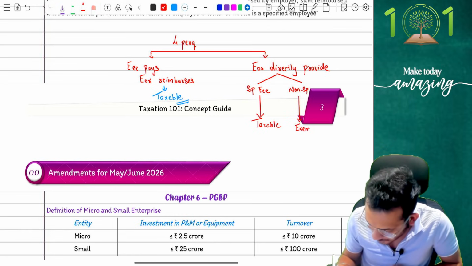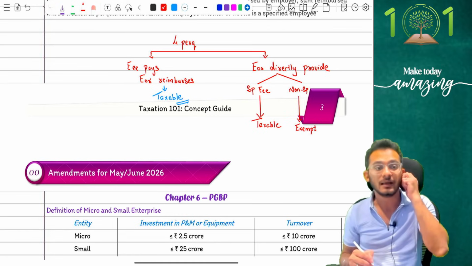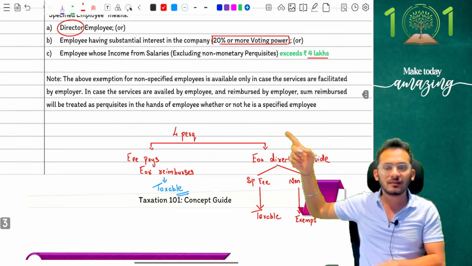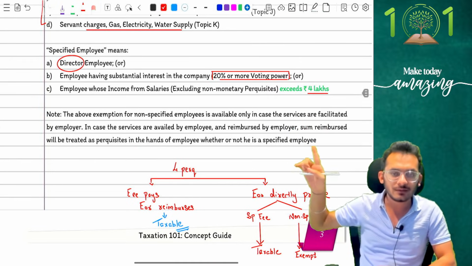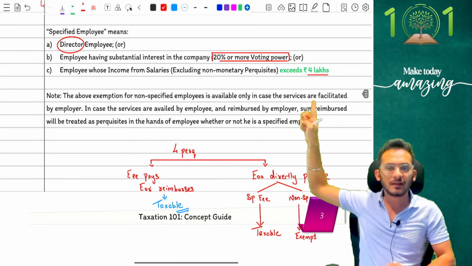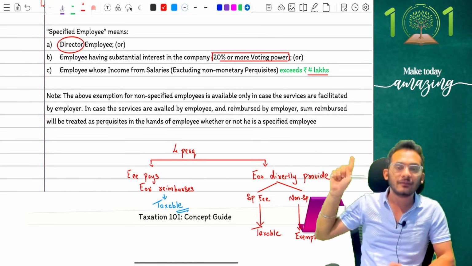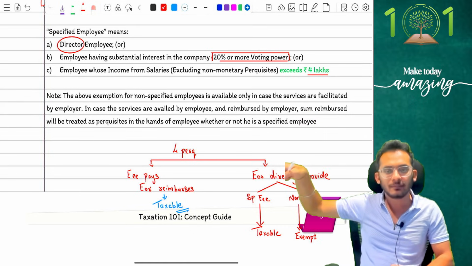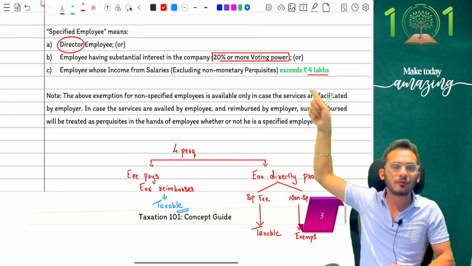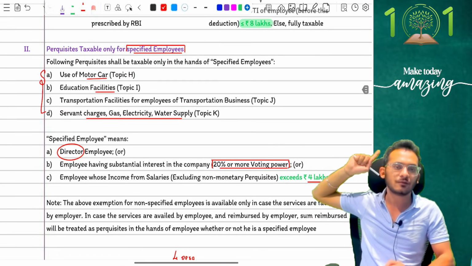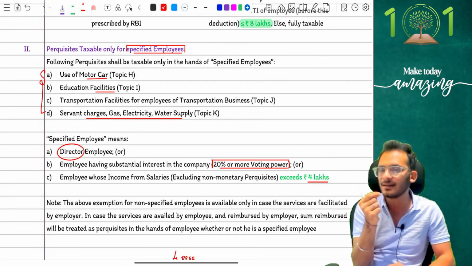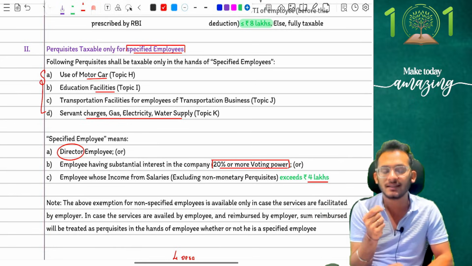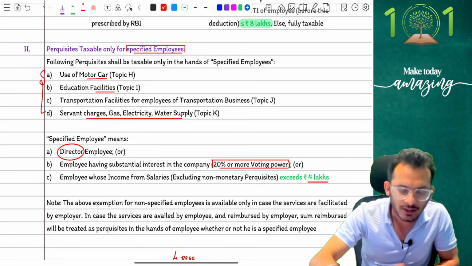Now, this rule did not change even in the current regime, which means even now, despite the fact that they've made it 4 lakh rupees, please note carefully that this is only applicable if the employer directly provides. If the employee pays the money and gets the reimbursement back, even if it is within 4 lakh rupees, you are taxable for these 4 components. Very, very important, a very small minute adjustment which gets tested in examinations. Students get extremely cautious about this.